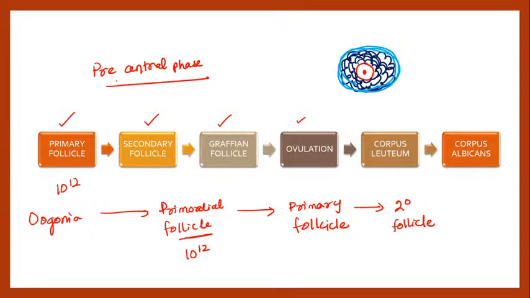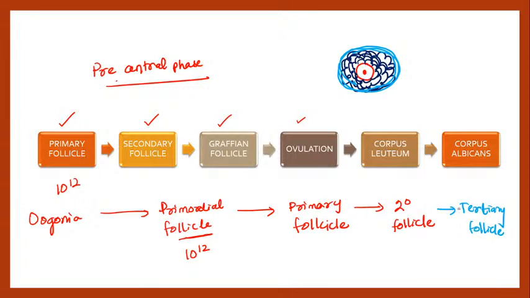Now it will move to your tertiary follicle, and after the tertiary follicle, ovulation has already started, right? From this tertiary follicle, there will be selection. The egg will be selected, and the egg will go to the further development process, right?